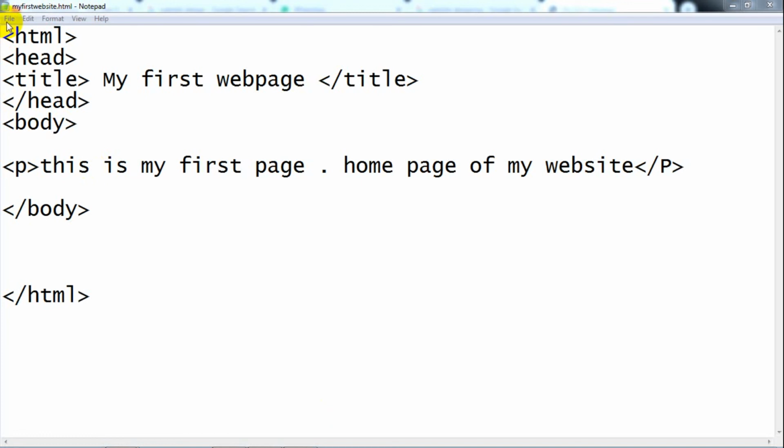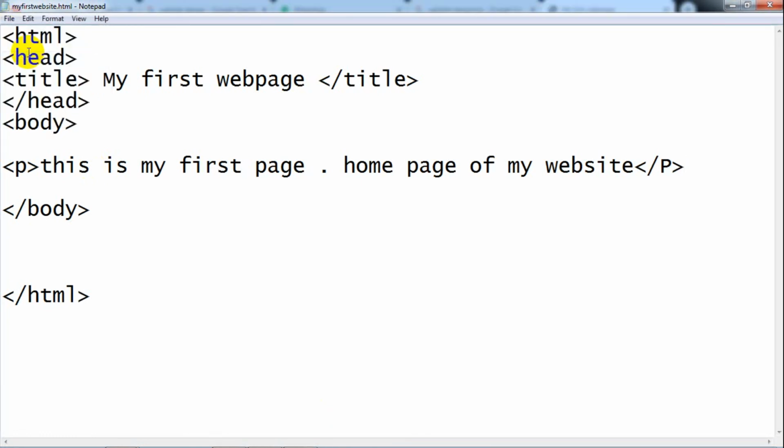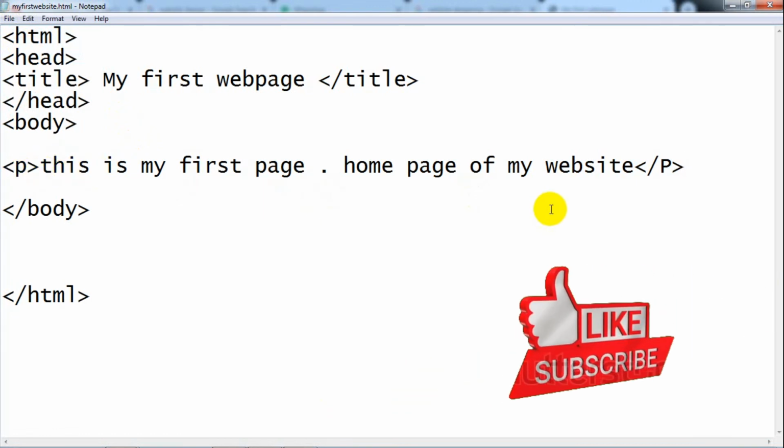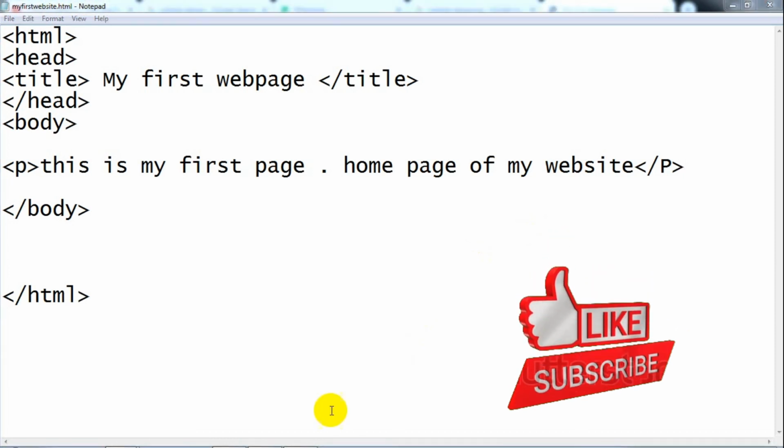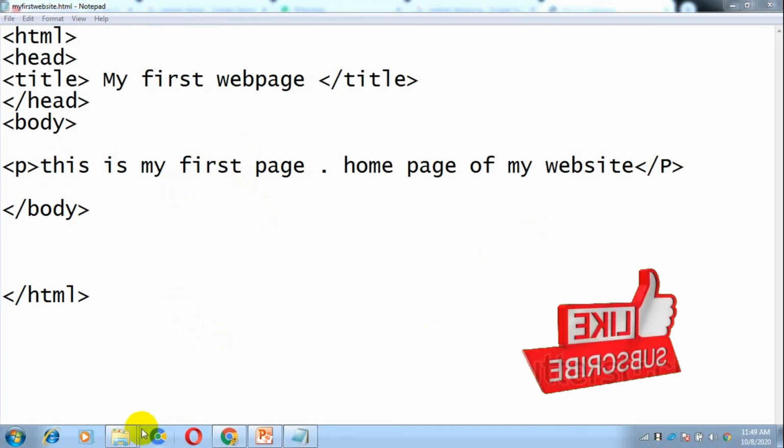Now I am saving this file again to reflect the changes which I have put on this. This is my first page, home page of my website. Now I open the web page in the web browser by double clicking the page. Then these changes will appear in the body section of my page.